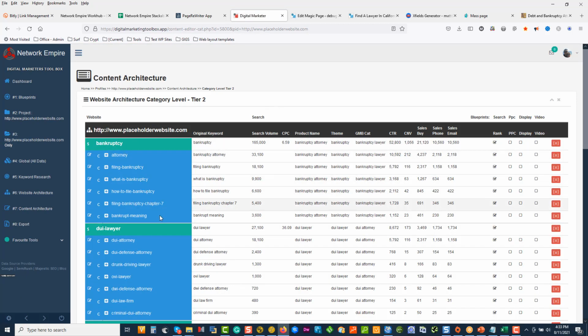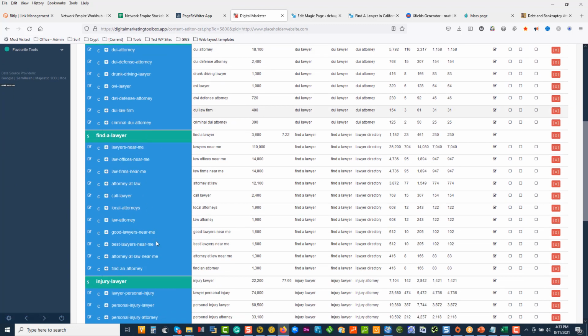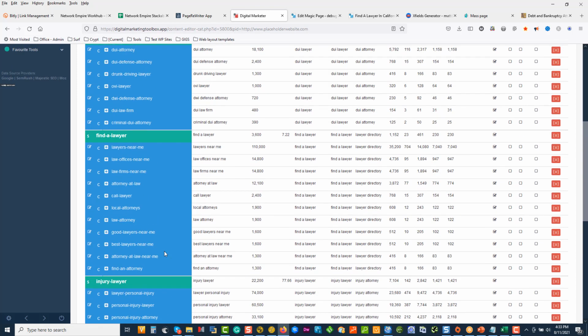So we've got a bankruptcy silo that started, a DUI lawyer that started, we've got a Find a Lawyer that started, injury lawyer, law services. These are the silos we're playing around with at the moment.